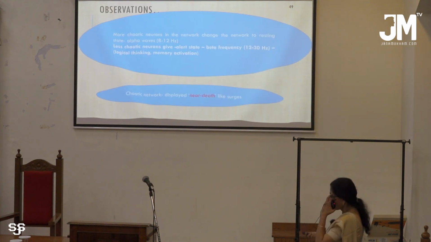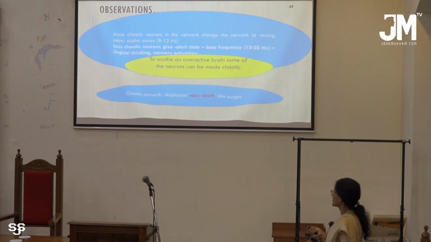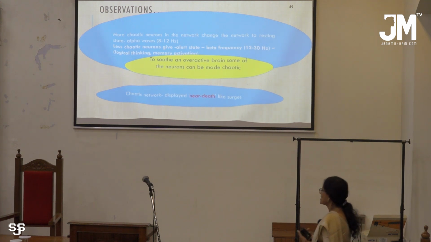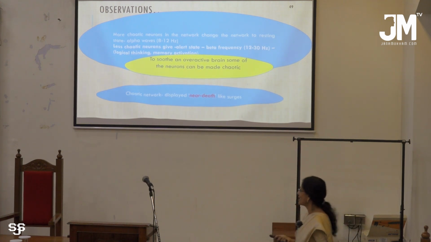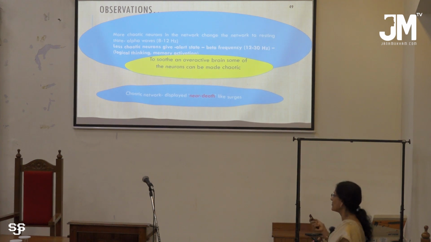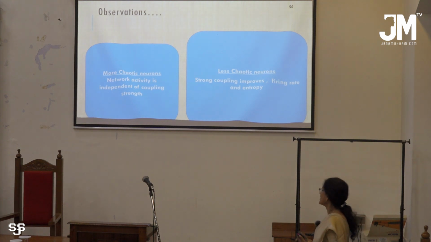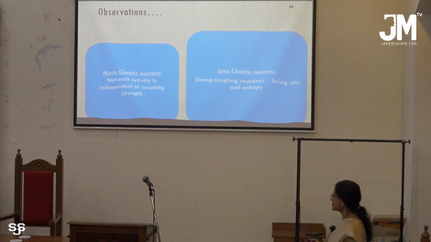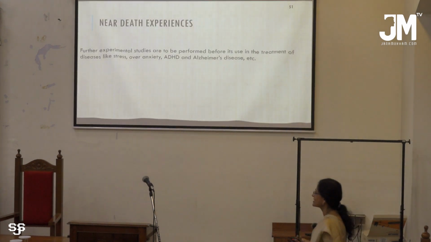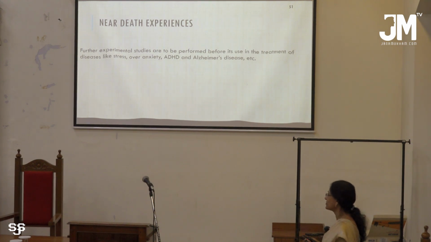These are the observations that I have already explained. Now, if there is an overactive brain, some of the neurons can be made chaotic so that the activity can be soothed, so that beta waves can be converted into alpha waves. Strong coupling improves firing rate and entropy, and network activity is independent of coupling strength. Near-death experiences are important to be examined. Experimental studies are to be performed before its use in the treatment of diseases like stress, over anxiety, ADHD and Alzheimer's disease.